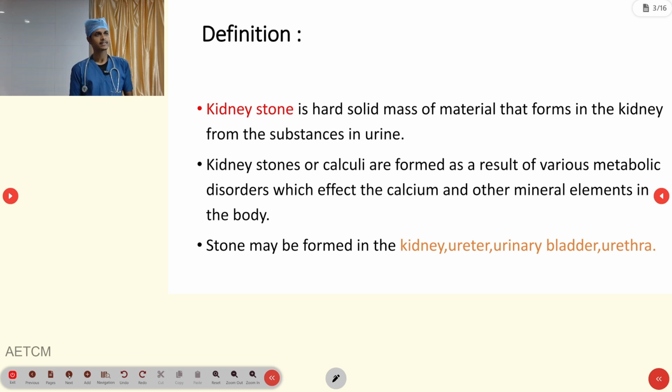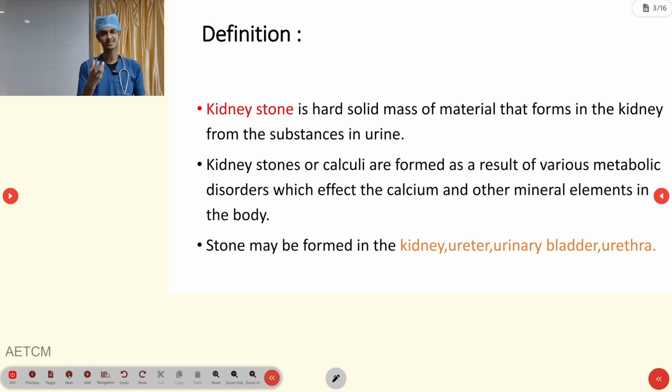Coming to the definition, what is a kidney stone, or urolithiasis, or urine calculi? It is a hard solid mass of material that forms in the kidney from the substance of urine. Kidney stone means a solid mass of material. Where will it be present? Wherever in your urinary system, that might be in a kidney or ureter, or urinary bladder, or it may be in a urethra also.